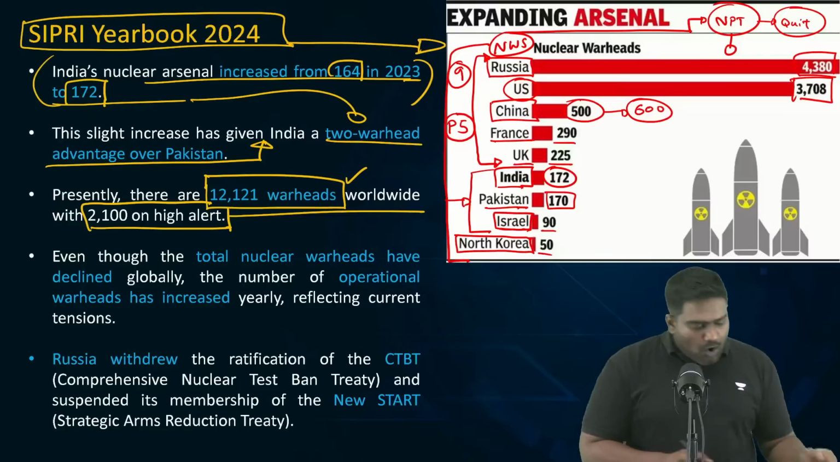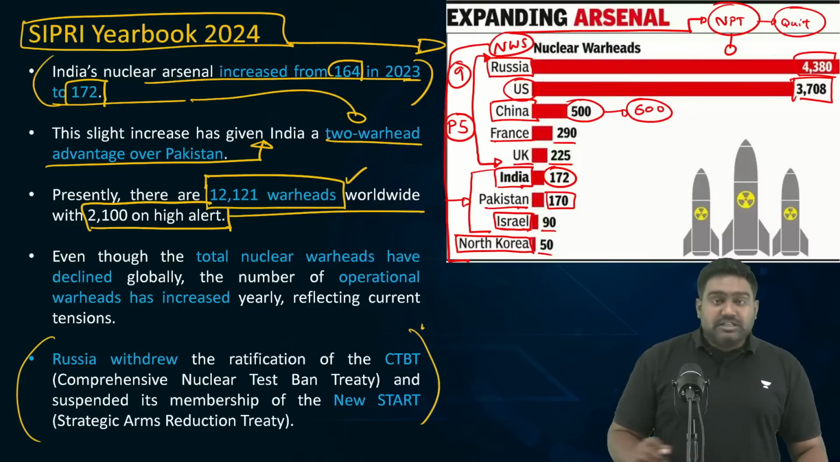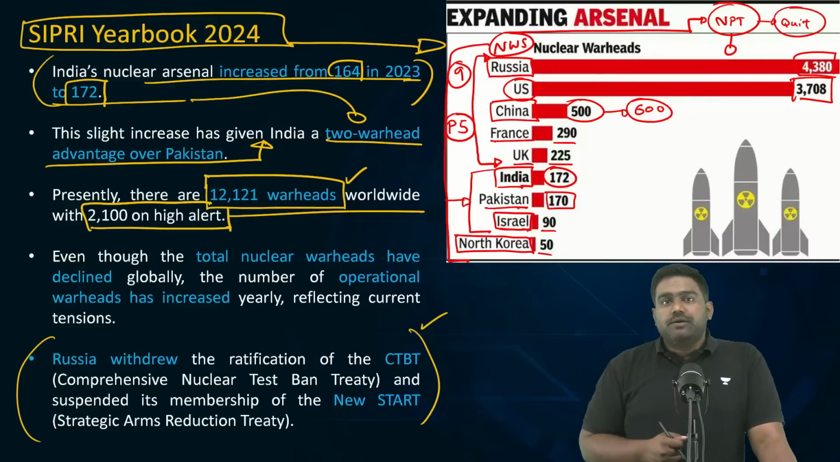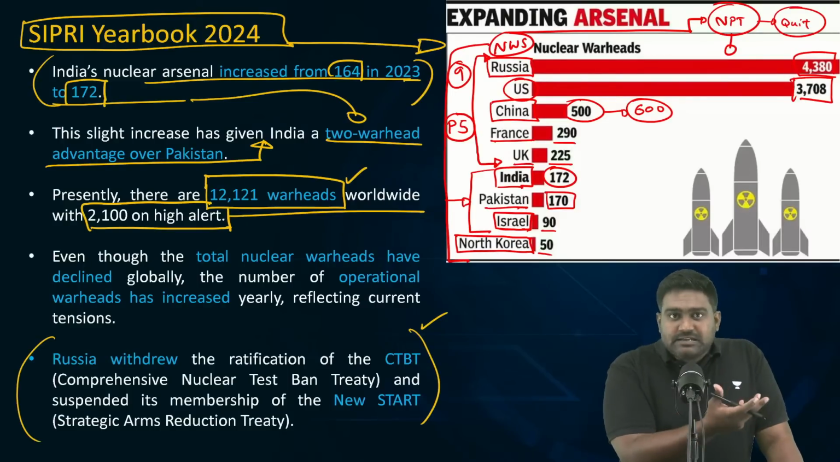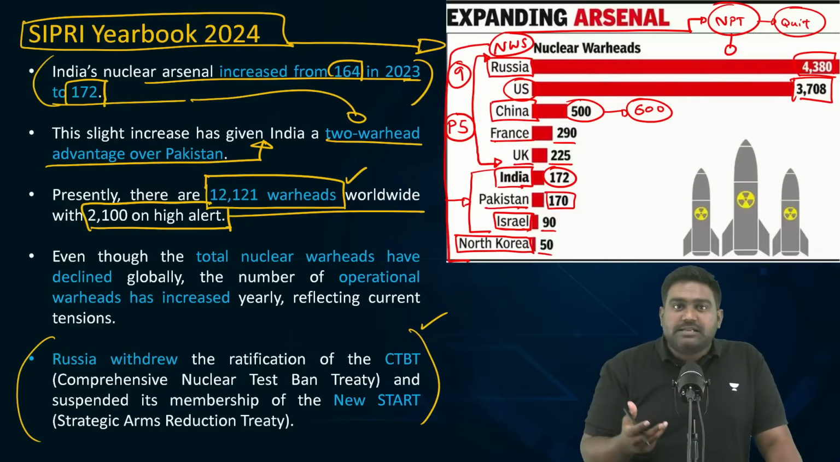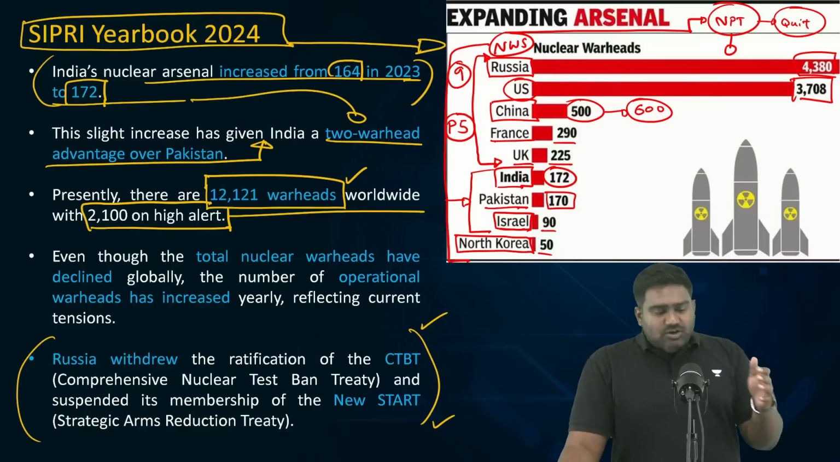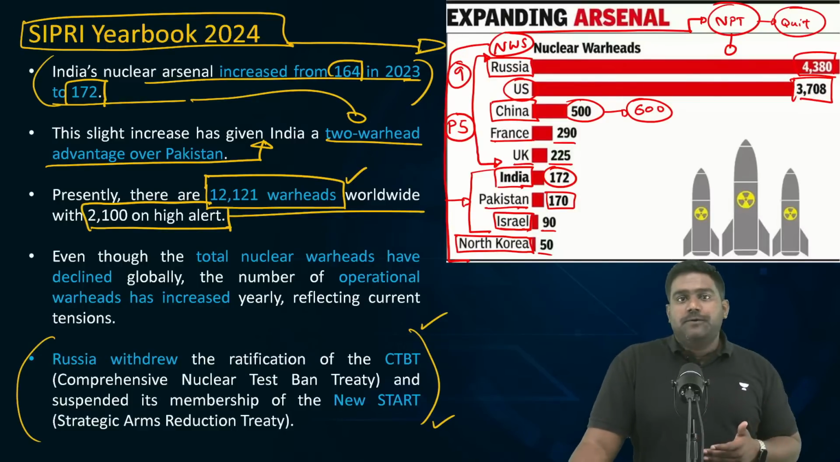In the Russia-Ukraine war, Russia has repeatedly threatened the usage of nuclear weapons. That's why UPSC might ask a question on this topic. Now, India-Pakistan tensions are increasing again because of the Pahalgam terror attack, and both are nuclear-armed rivals. All these developments could lead UPSC to ask a question on the nuclear stockpile in the world.